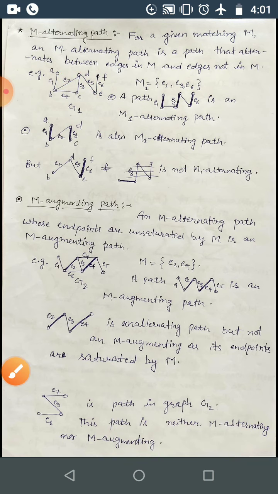Now we can take some examples of a path that does not become alternating, that is, not containing alternating edges. Here you can consider the M1 matching again. For M1 we have E2, E5, E6.